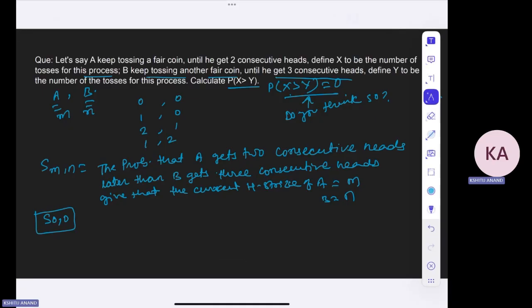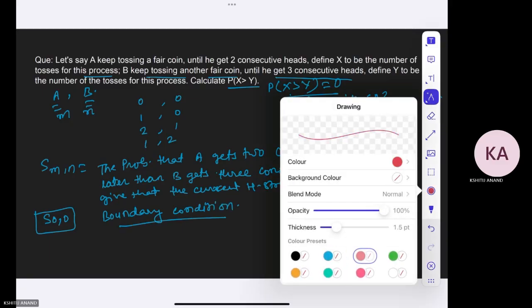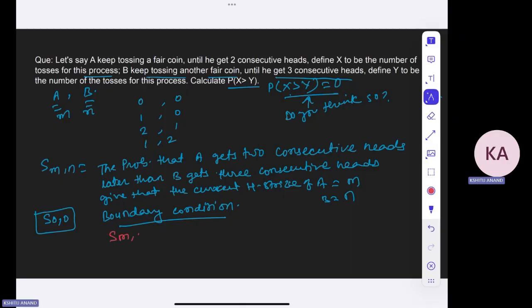So we'll be using some recurrence relation to solve this particular problem. But before that, let us look at the boundary conditions that we have, right? That is more important. So the boundary condition that we will be having is that S(M, N) will be 1 for M less than 2 and N greater than or equal to 3.